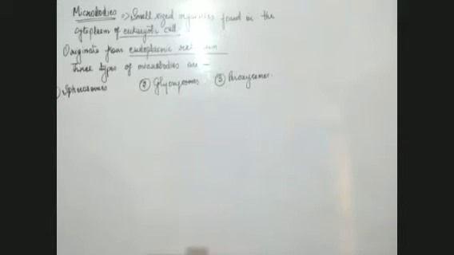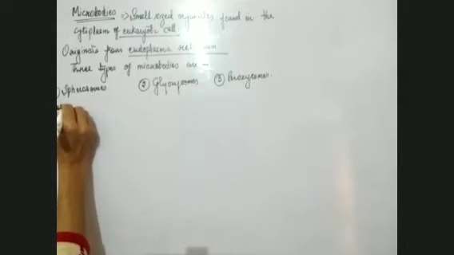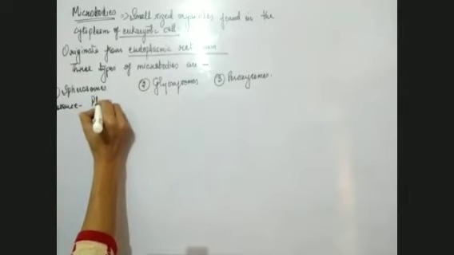Now, these three types of microbodies are present in eukaryotic cells, but it's not necessary that all the eukaryotic cells will have them. Either they are present in plant cells, or in animal cells, or in both types of cells. I'll write the first point as their presence. Spherosomes are present in plant cells.